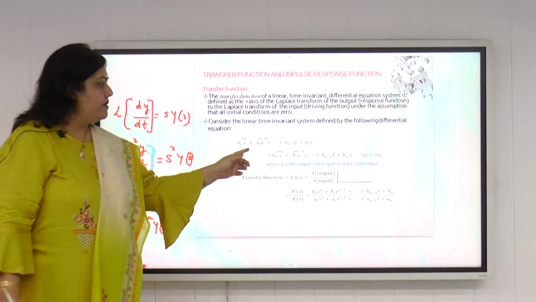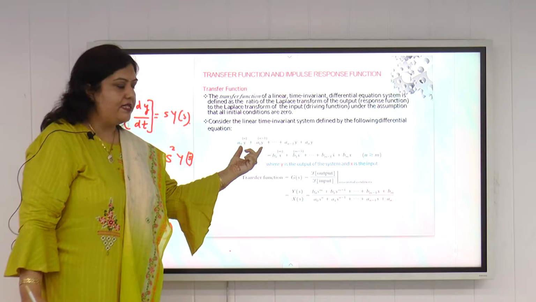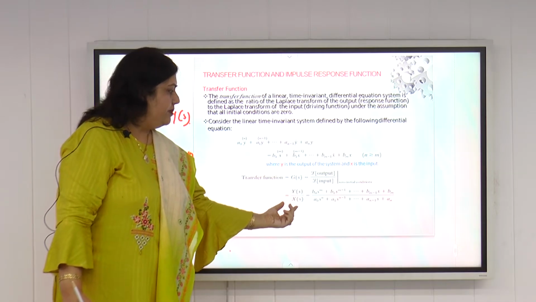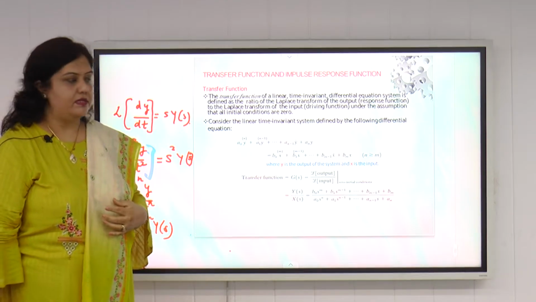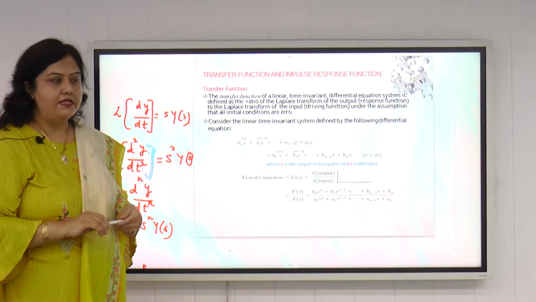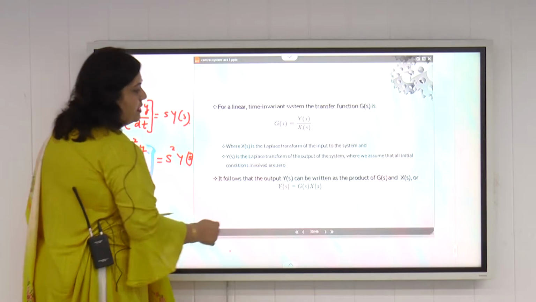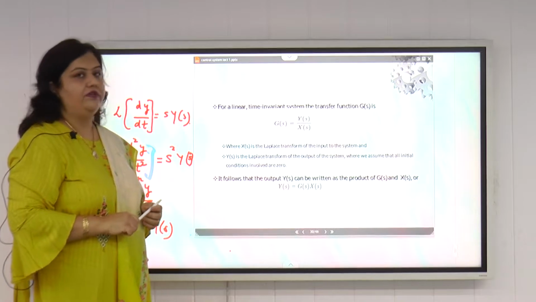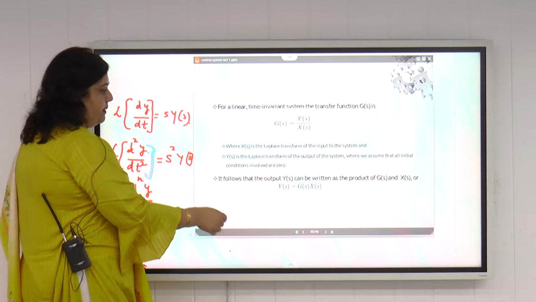If we take the Laplace transform of both the sides, then we take Ys common from the left hand side and Xs common from the right hand side, and divide Ys upon Xs to get this expression. This will be the transfer function of this linear time invariant system. So this is how we can find the transfer function of any system: by taking the Laplace transform of both the sides and finding the ratio of the Laplace transform of output to the Laplace transform of input. So Gs equals Ys upon Xs, and Ys can be written as Gs into Xs by cross multiplication.